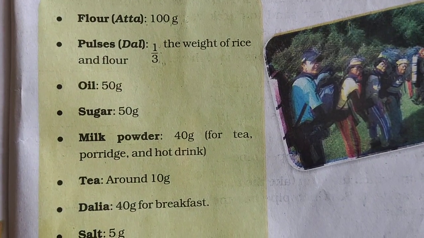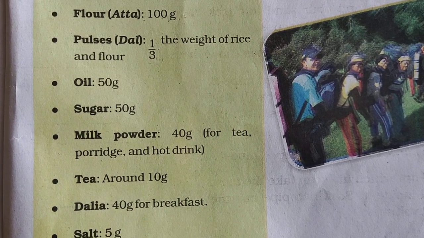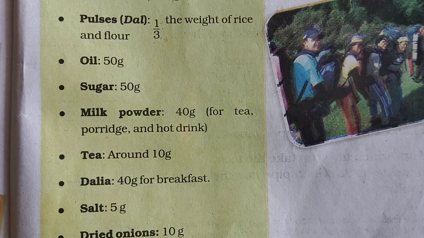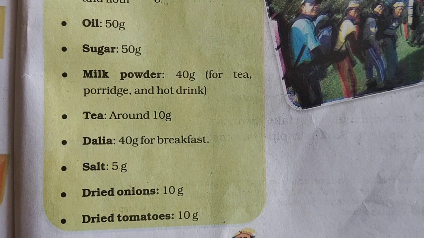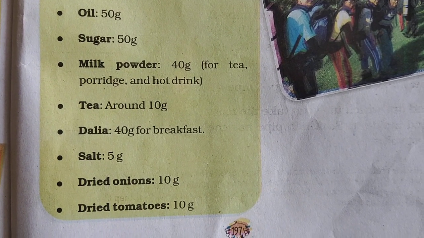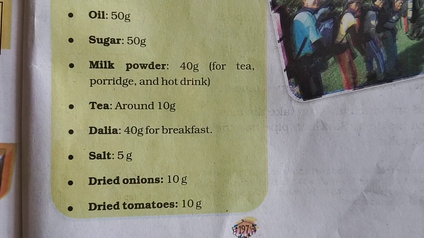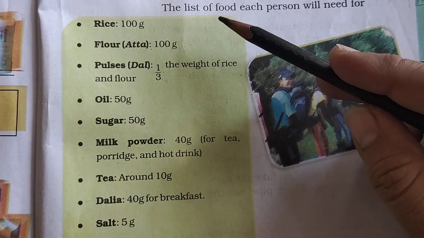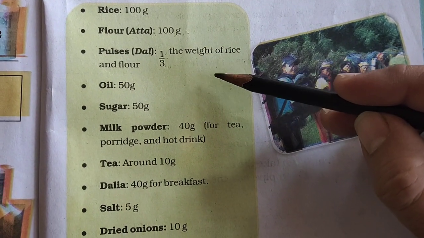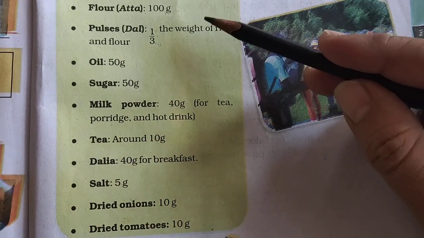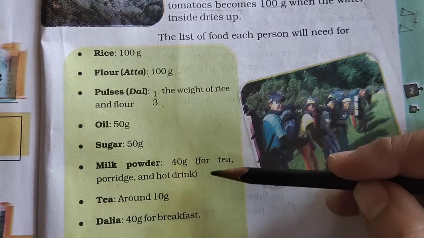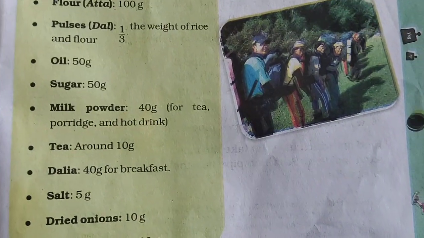Oil 50 gram, sugar 50 gram, milk powder 40 gram, tea around 10 gram, dalia 40 gram for breakfast, salt 5 grams, dry onions 10 grams, and dried tomato again 10 gram. This is the list of what one person requires to carry. Understood? Okay, now let's see the sums regarding this.